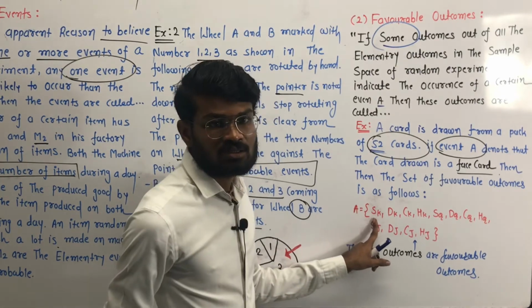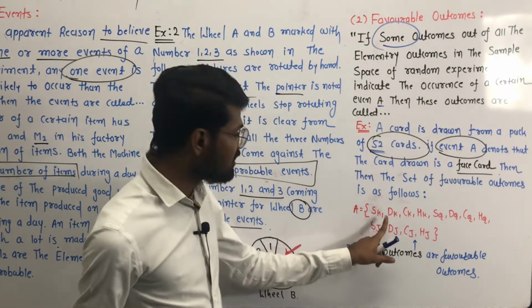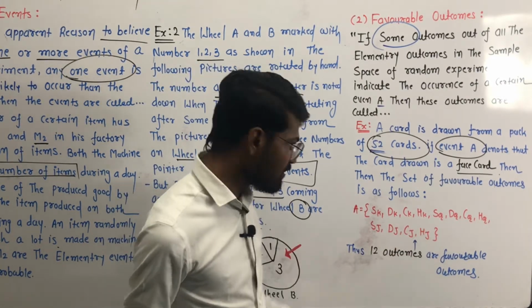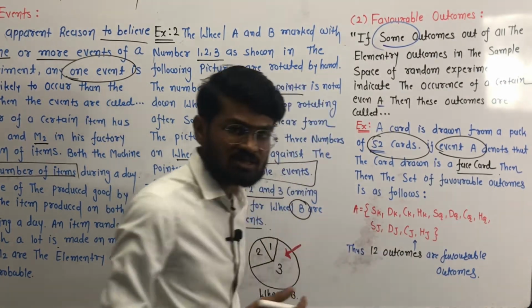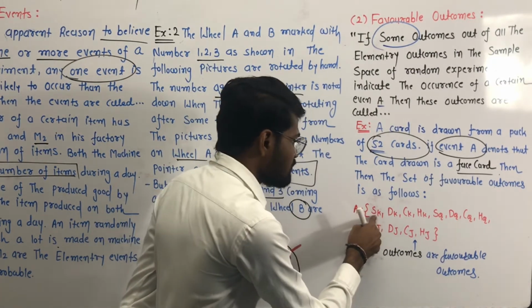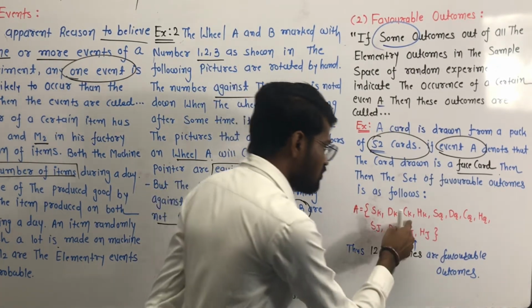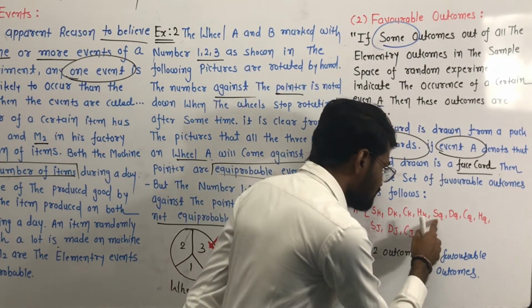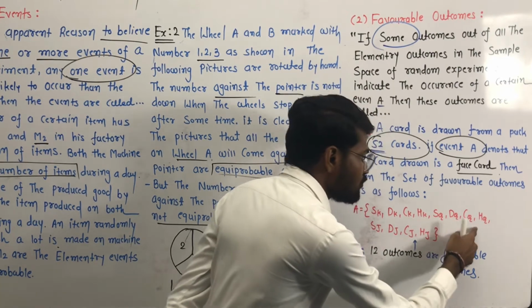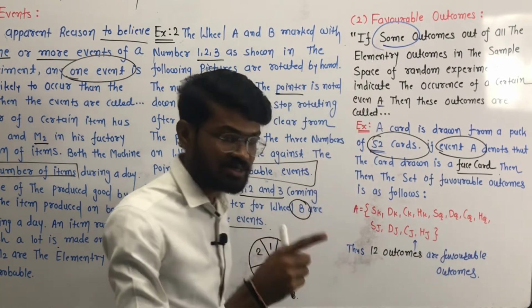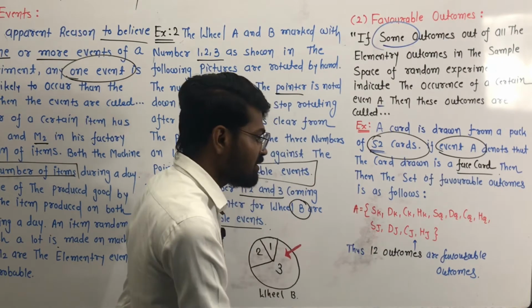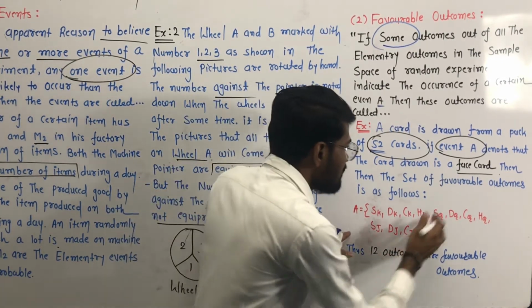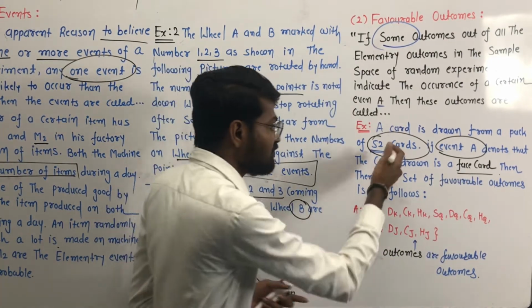S means spade, D means diamond, C means club, and H means heart. So K means king: king of spade, king of diamond, king of club, and king of heart. Then queen of spade, queen of diamond, queen of club, and queen of heart. Then jack of spade, jack of diamond, jack of club, and jack of heart. This is our face card, out of these 52 cards.